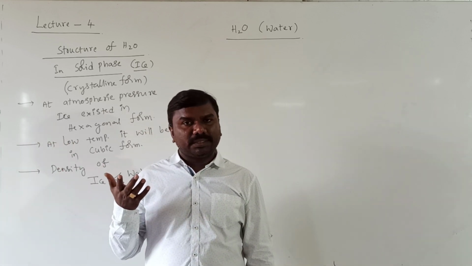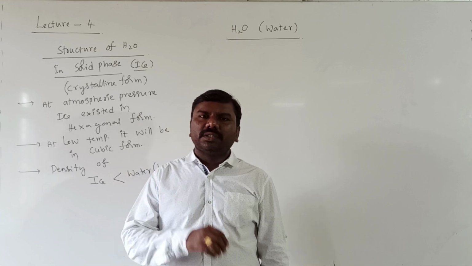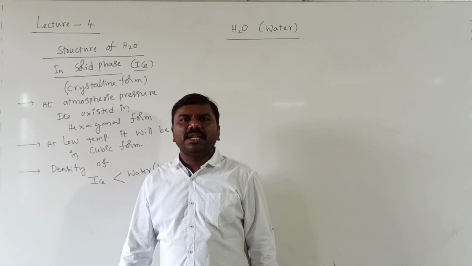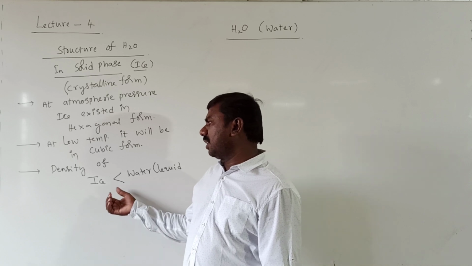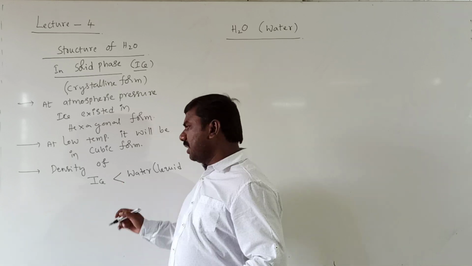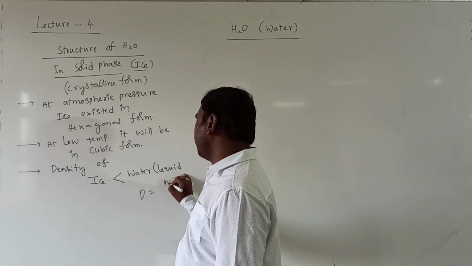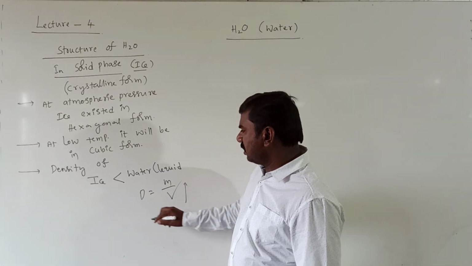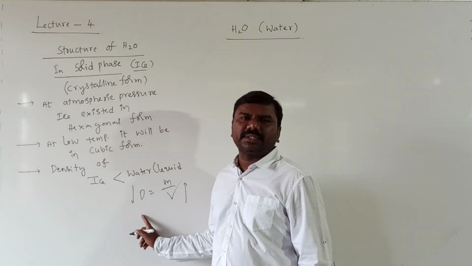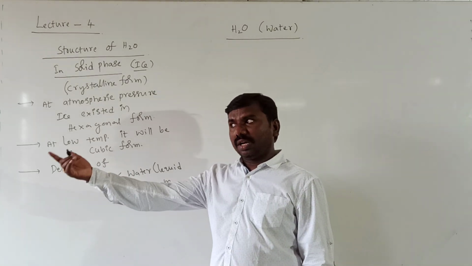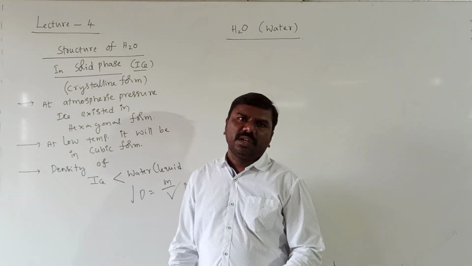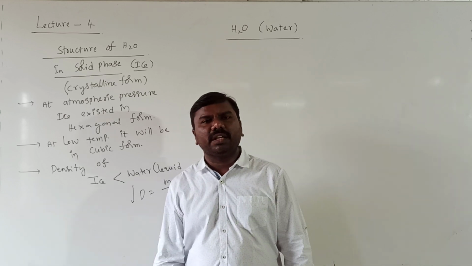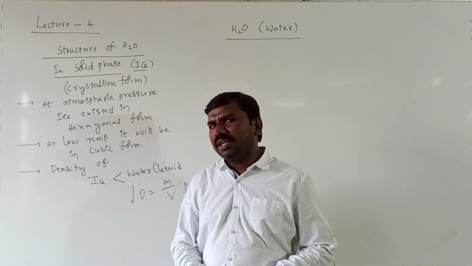Volume increases, density decreases. The density relation we know already: mass by volume. Volume increases, density will decrease. In which case? Ground is ice, classroom is liquid. So how did the volume increase?